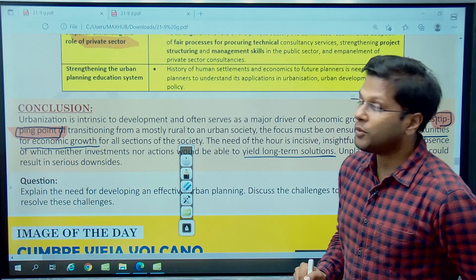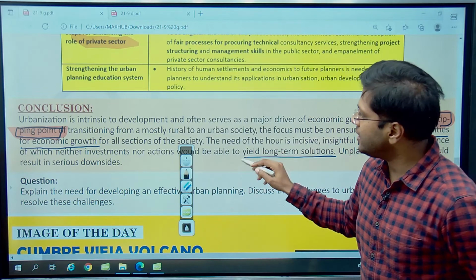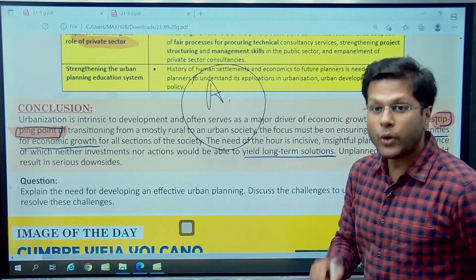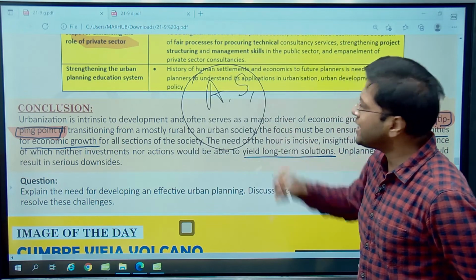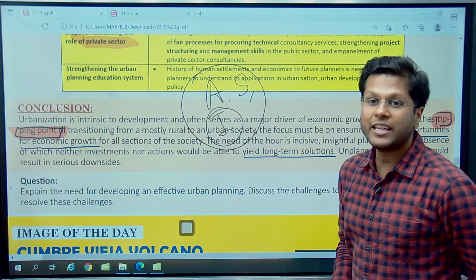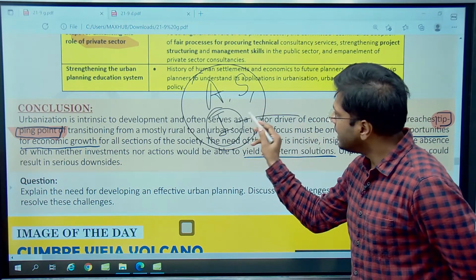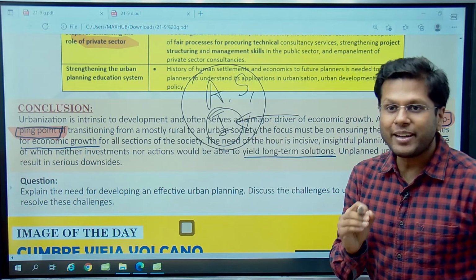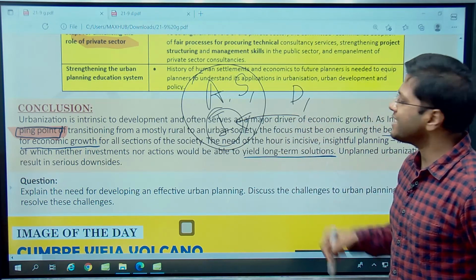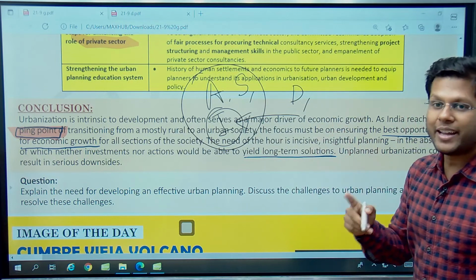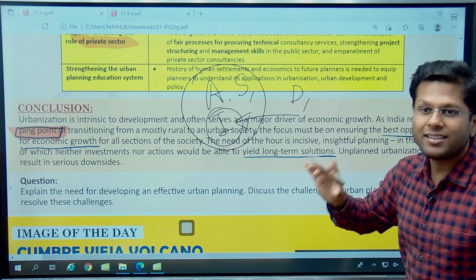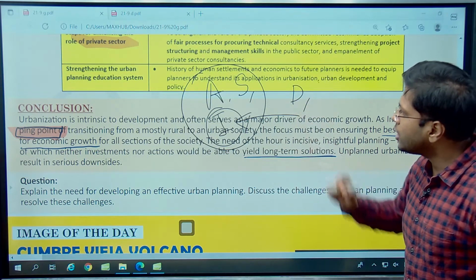Now, we discussed in enormous details what are the various aspects of urban planning. We also understood what are the shortcomings, some major shortcomings here. We also understood what is of specific significance for India in urban planning, because India is going to become a highly urbanized country, right? We discussed examples in the beginning of Delhi. We discussed examples of how India is going to get urbanized in the coming 2 decades. So these are the kind of facts which will give emphasis to your answer on urban planning.